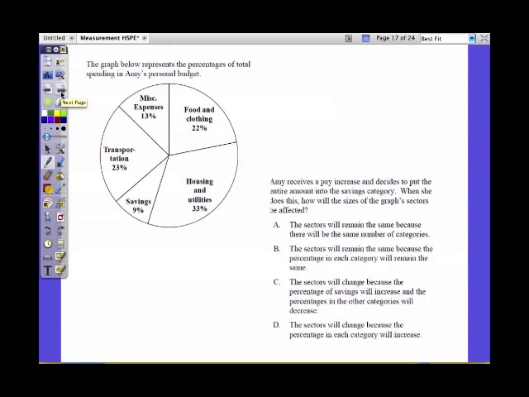All right, in this problem, there's not really a whole lot of math to do. All we're going to be doing is reading the graph and the choices that are below. So it tells us Amy receives a pay increase, and she's going to put all of that money into her savings category. You can see that there are 6 different categories that she spends her money, or 5 different categories.